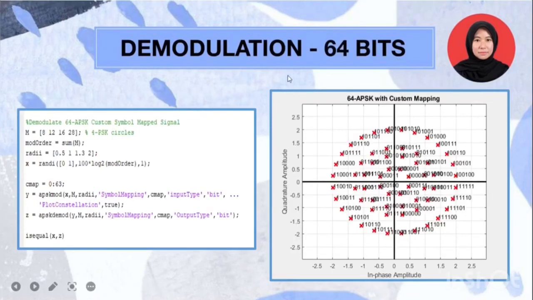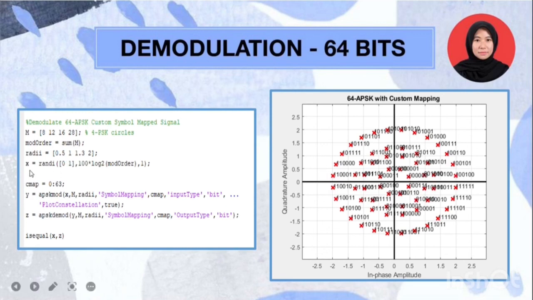Lastly, here is a demodulation of 64 bits. The first line shows the number of points in each ring, where the first ring is 8, the second ring is 12, followed by 16 and 28. M can be obtained by adding all the points in each ring. The next line shows the distance of each ring from the main point, where 0.5 refers to the distance between the innermost ring and the main point, and 1 refers to the second ring, followed by the next ring.